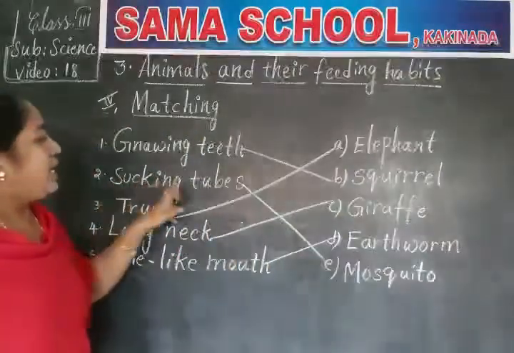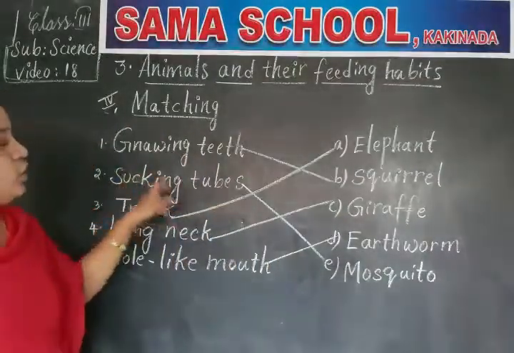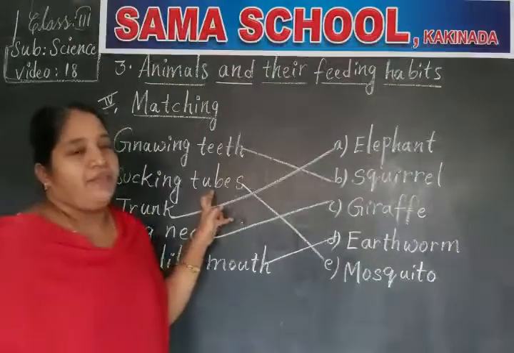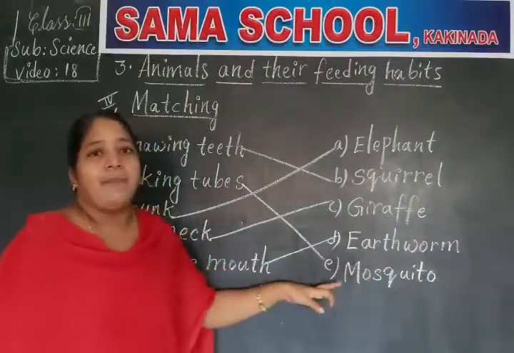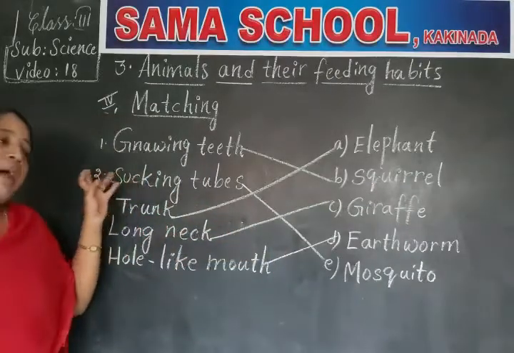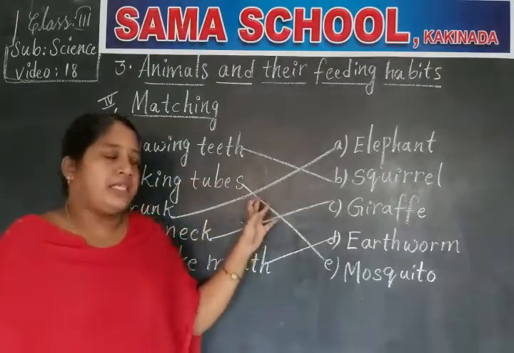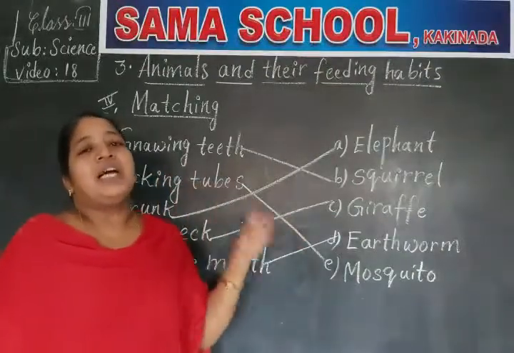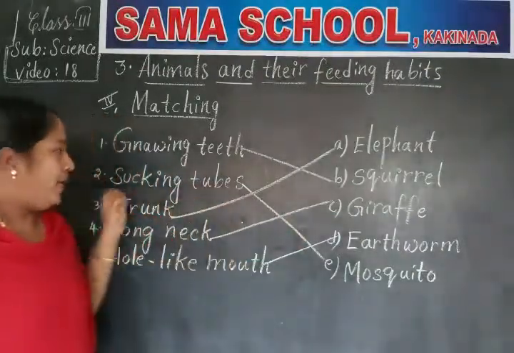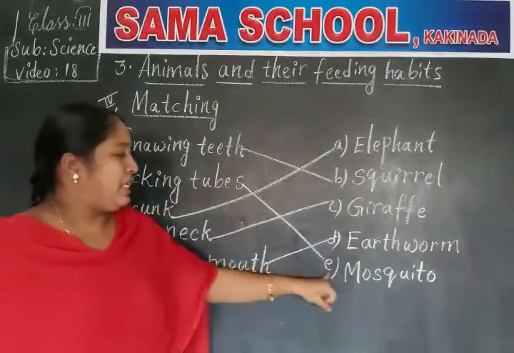Sucking tubes. So which insects have sucking tubes, children? Mosquito. And some more examples of insects that have sucking tubes: butterfly and honeybees. With the help of these sucking tubes, they will pull or suck the liquids from the body. So sucking tubes, mosquito.